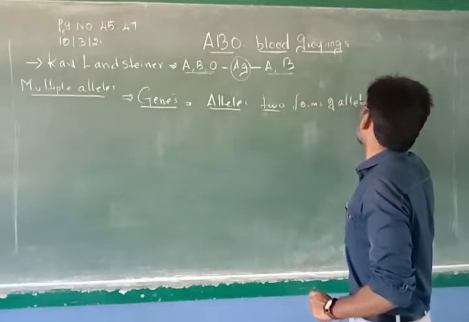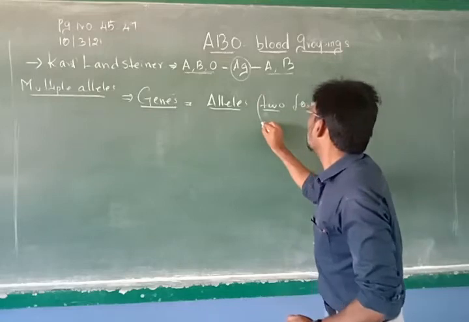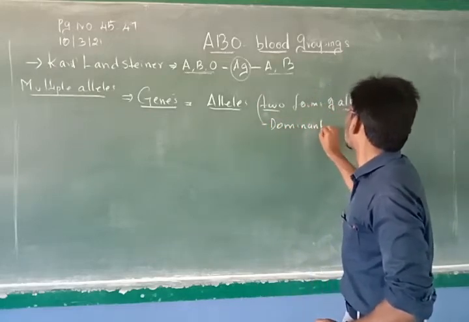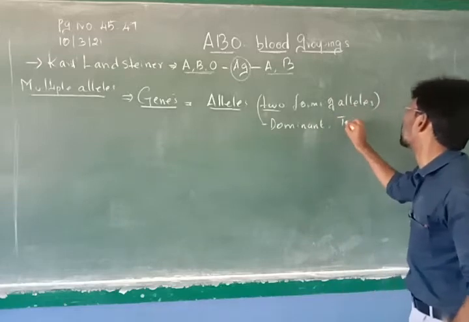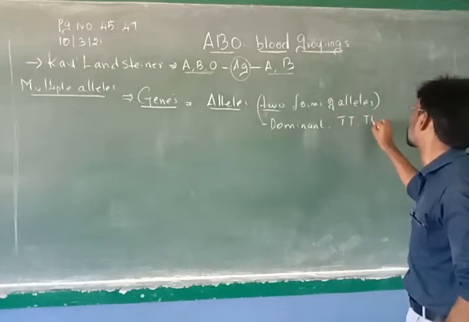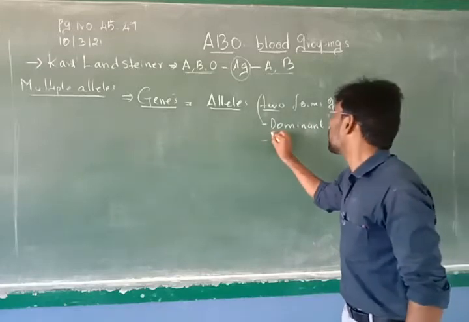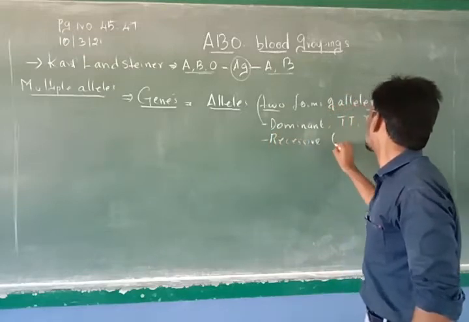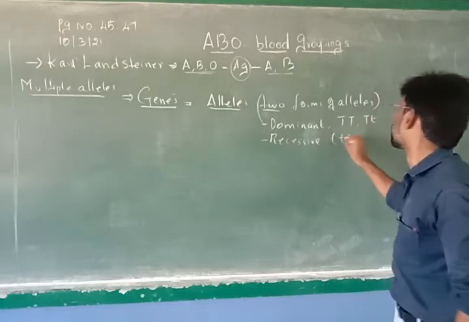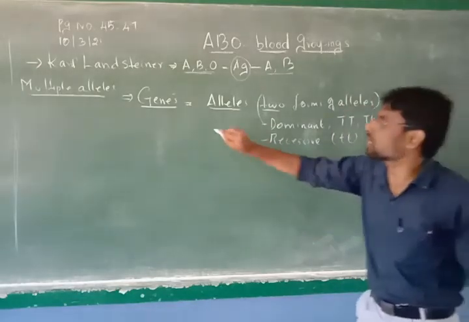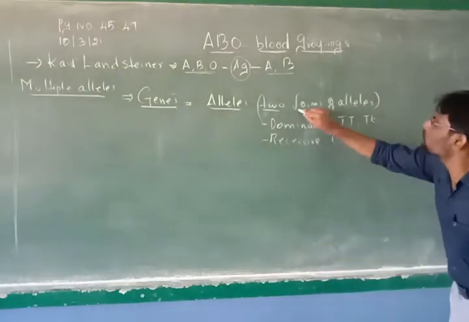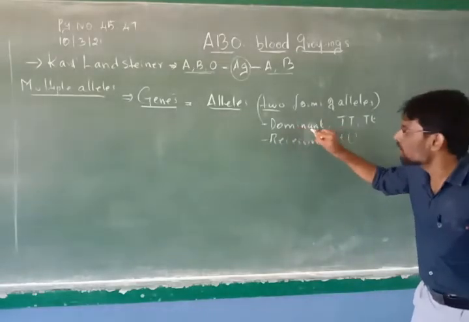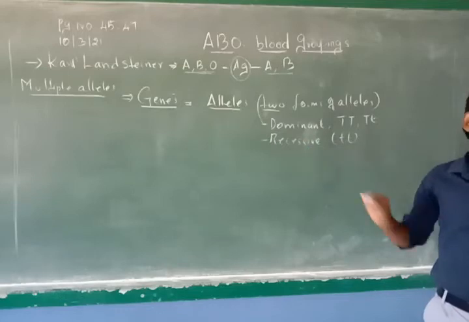So of these 2 forms, one becomes the dominant allele, which is represented by capital T, and the other is the recessive allele, which is represented by small t. So every gene has these 2 forms of alleles. One form is dominant and the other form is recessive.